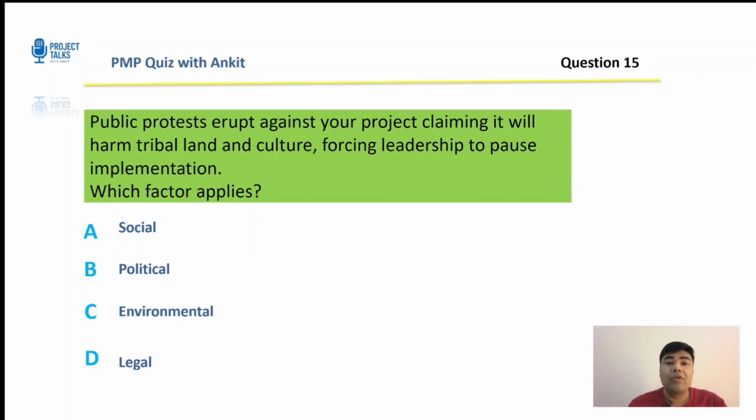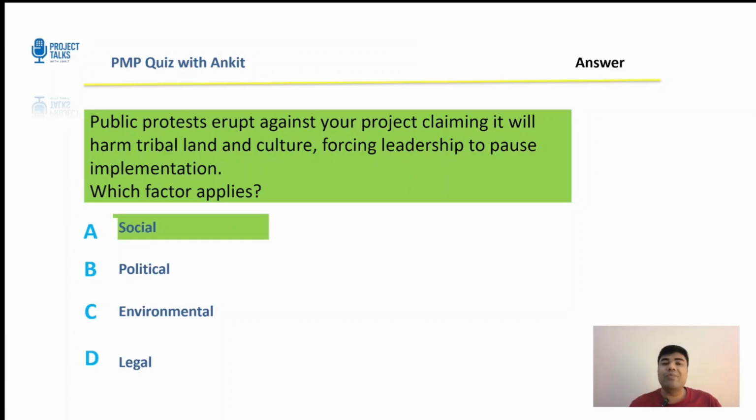Okay. Now the public protest erupts against your project, claiming it will harm tribal land and culture, forcing leadership to pause implementation. Which factor applies? Social, political, environmental, or legal? That's a very tricky one. Let's see if you get it right. All right, your 15 seconds starts now. Okay, let's see. The correct answer is social.